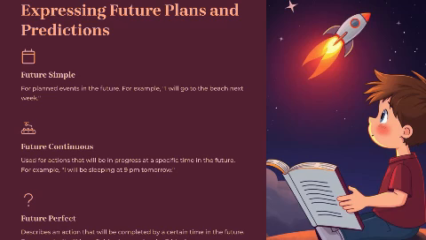Secondly, future continuous, for ongoing actions at a specific time in the future. For example, I will be studying at 8 p.m. tonight. Thirdly, future perfect, for actions completed before a certain future time. For example, she will have finished the project by next week. The future tense often uses will or shall.